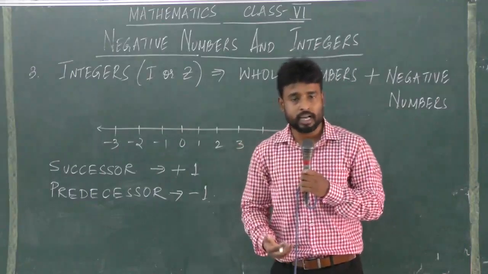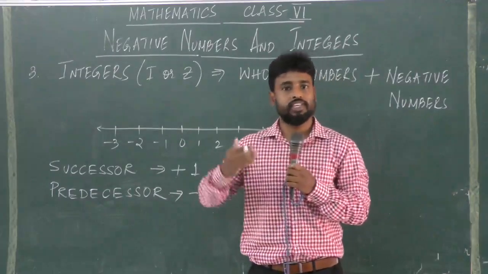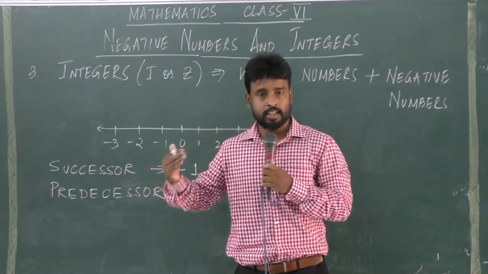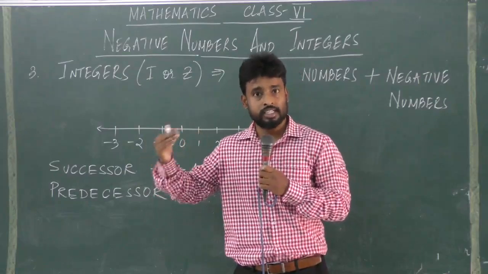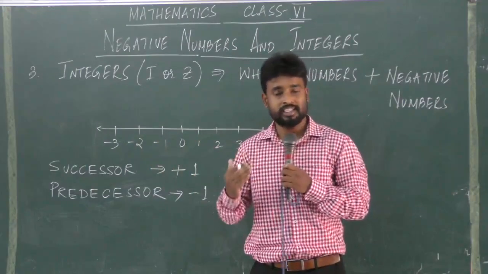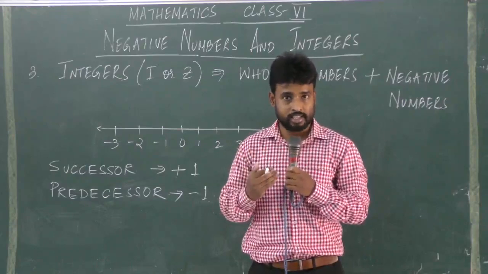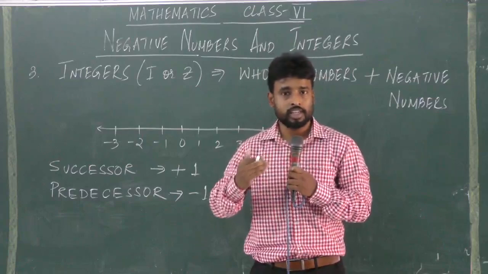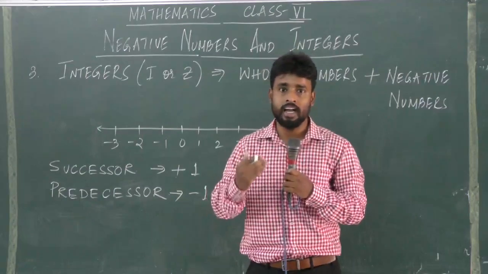Let me give you some more examples. The successor of 5 is 6. The successor of 7 is 8. The successor of 10 is 11. Similarly, the predecessor of 9 is 8. The predecessor of 7 is 6. The predecessor of 5 will be 4. So this is how we can find the successor and predecessor.